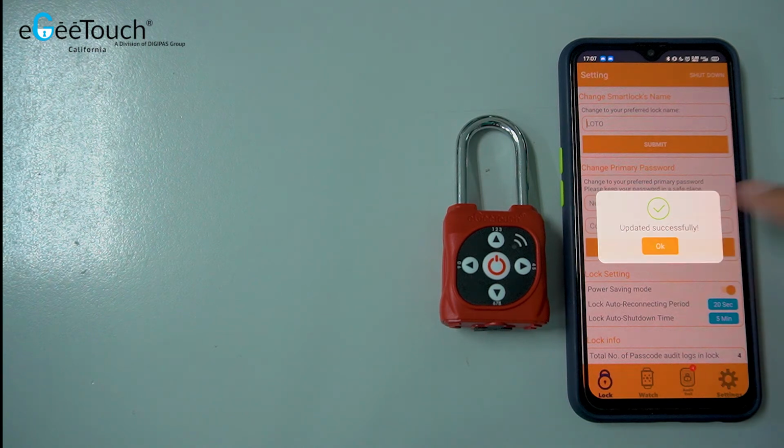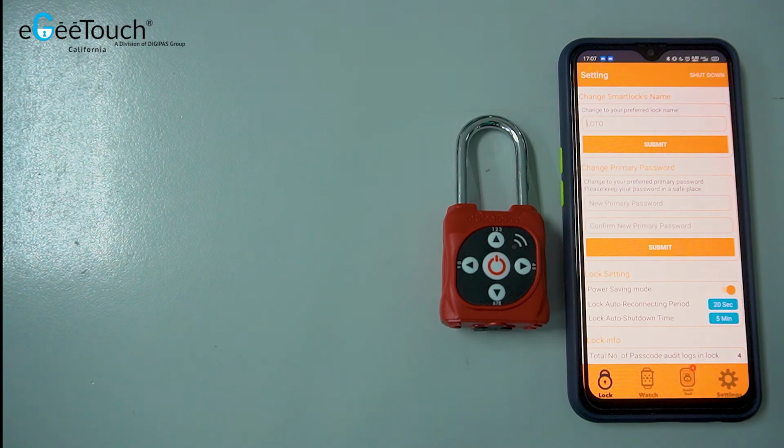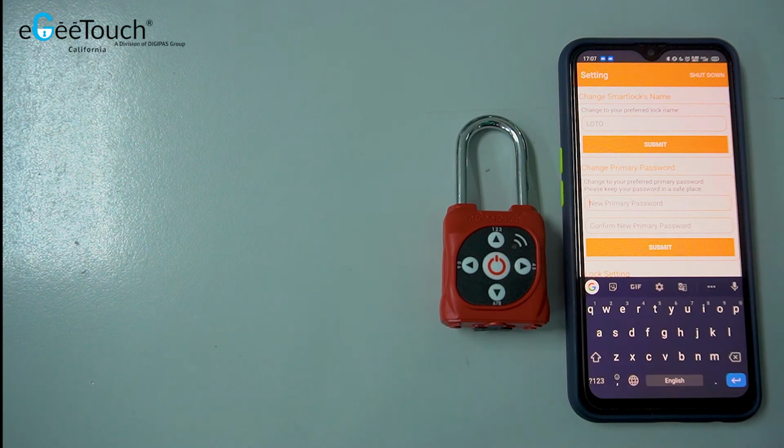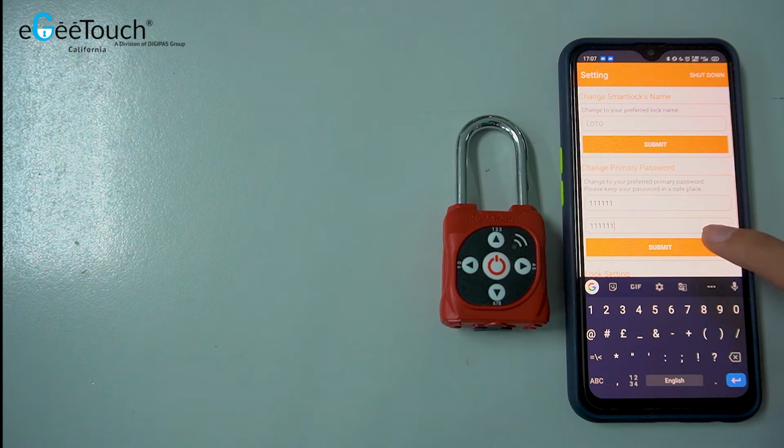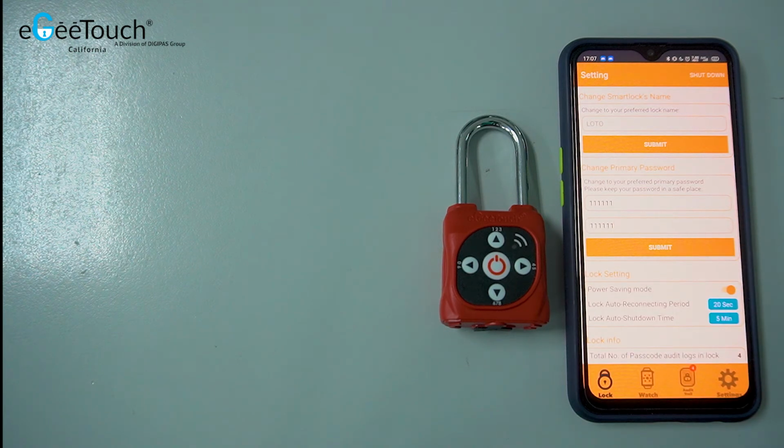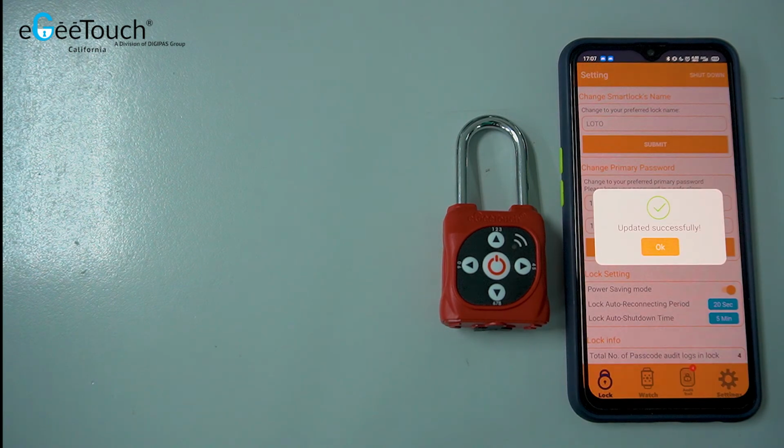Next, update your lock's primary password. Then press the Submit button. Note, keep your primary password safe and do not share with others. Press the OK button. Your lock is now activated and initialized with your own primary password.